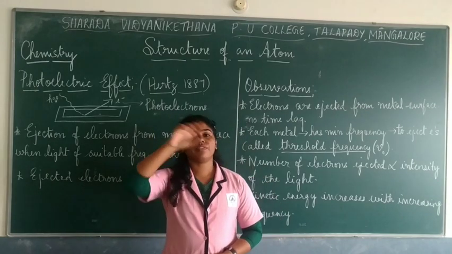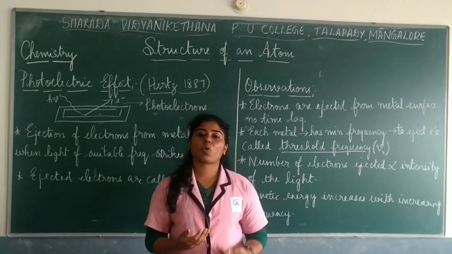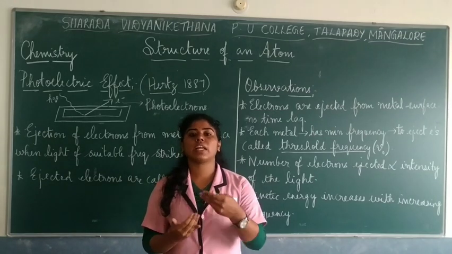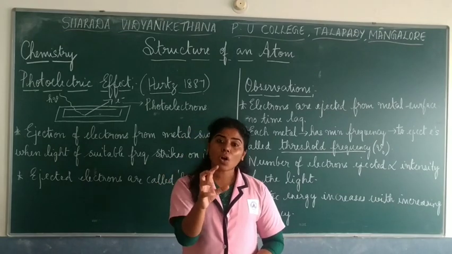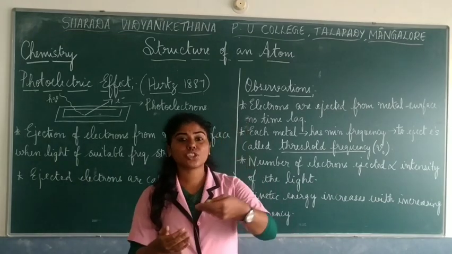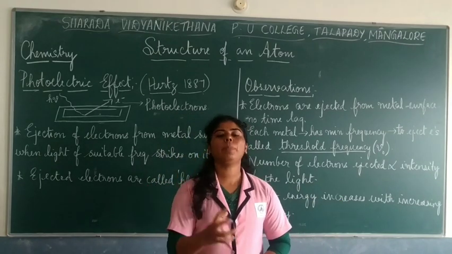We have spoken about the wave nature of an electromagnetic radiation, wherein what is a wave, how does it propagate, and it is made up of electric fields and magnetic fields which are perpendicular to each other, and also perpendicular to the direction of propagation of light. So these are a few of the properties of this wave.